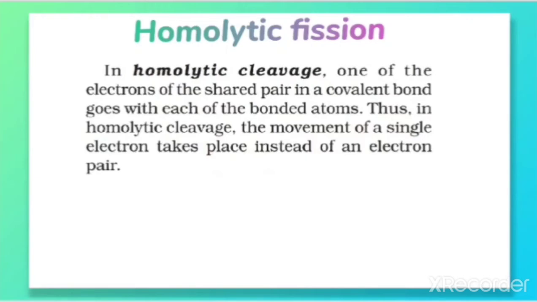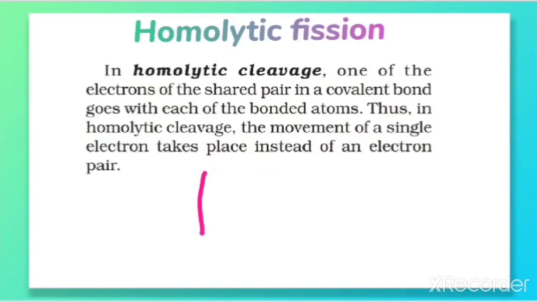In homolytic cleavage, one of the electrons of the shared pair in a covalent bond goes with each of the bonded atoms. Thus, in homolytic cleavage, the movement of a single electron takes place instead of an electron pair, as we have learnt in the case of heterolytic fission, where both the shared pair electrons are shifted.